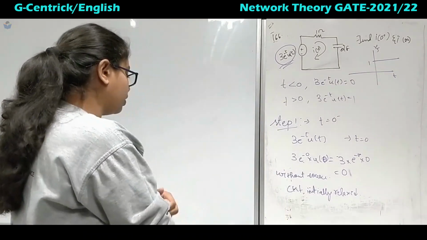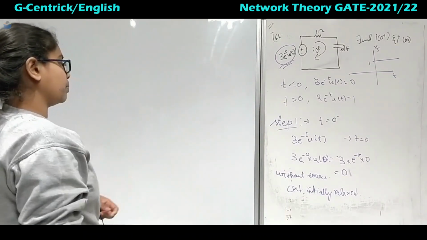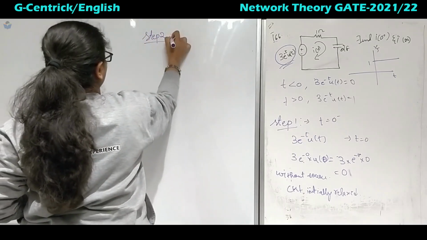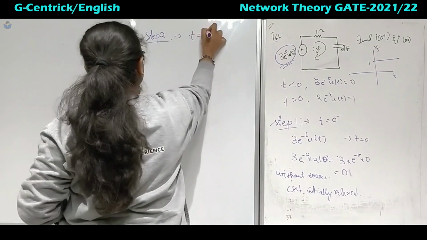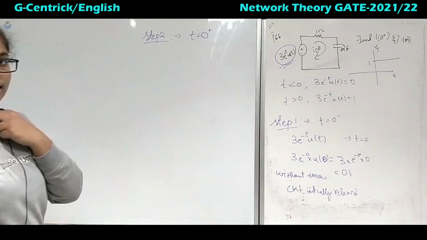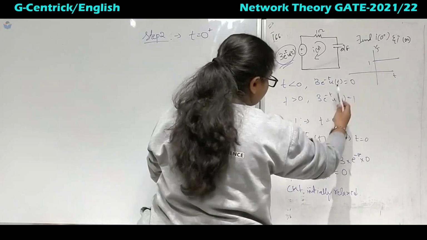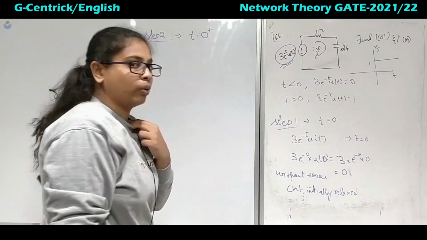Now coming to step number 2, at t equal to 0 plus. At t equal to 0 plus, what is the value? It has just changed, it will be equal to 1, right?